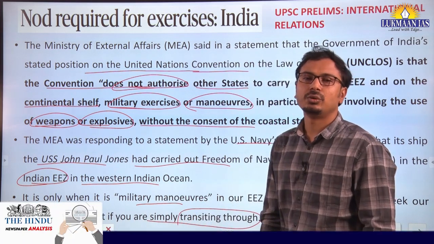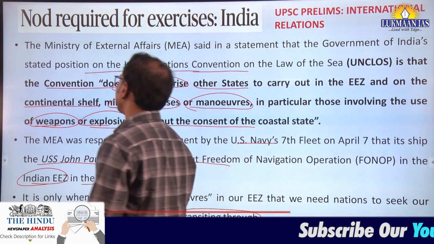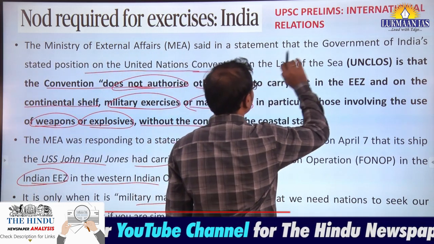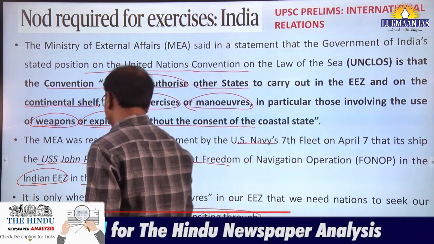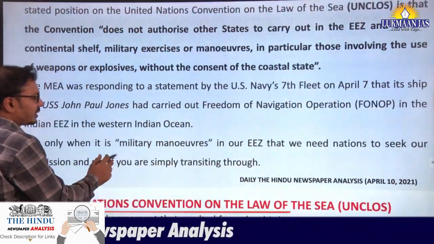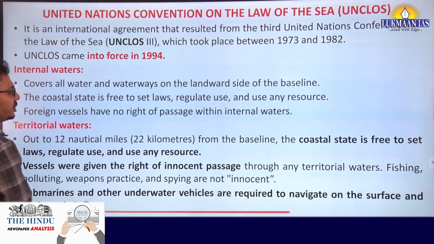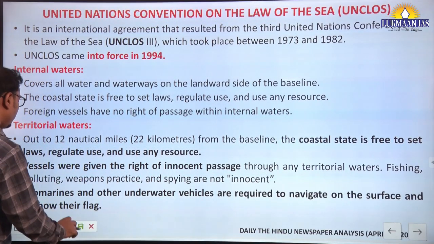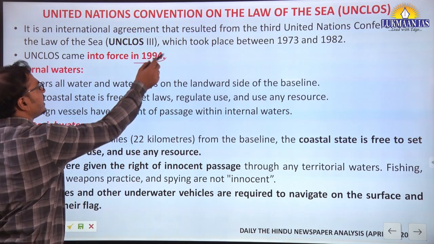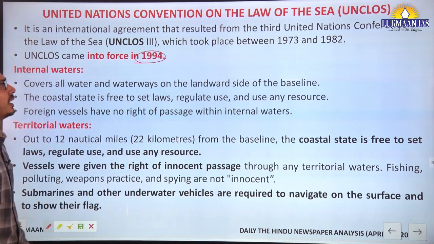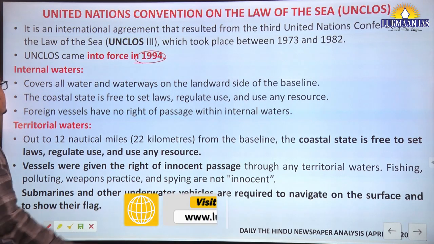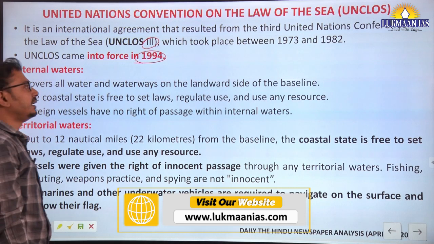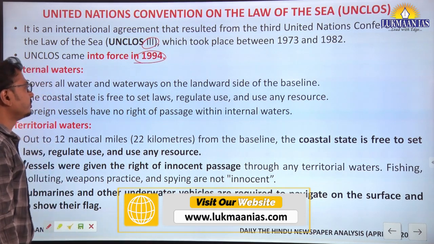The basic thing you need to understand is that India ratified UNCLOS, but the US has not signed or ratified this convention. What is this convention? The UN Convention on the Law of the Sea, very important. It came into force in 1994, as a result of the Third United Nations Conference on the Law of the Sea, held between 1973 and 1982.